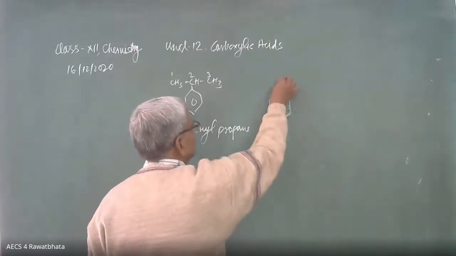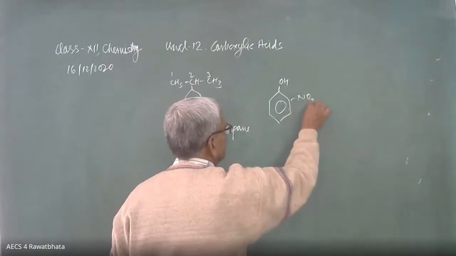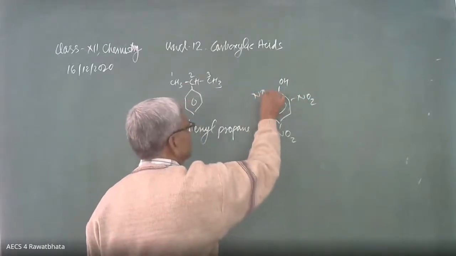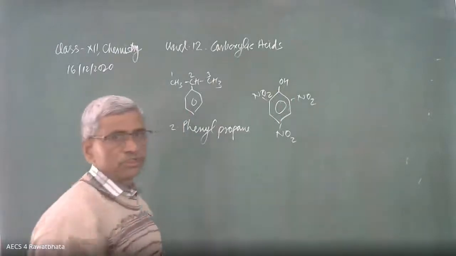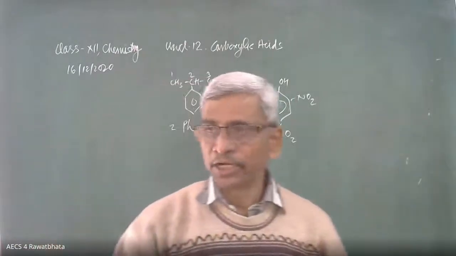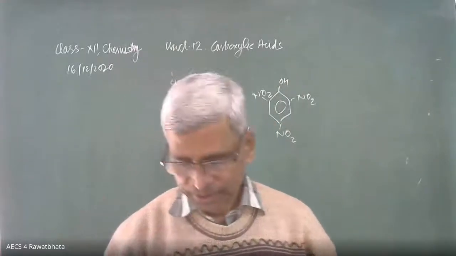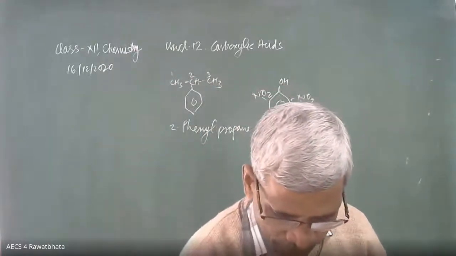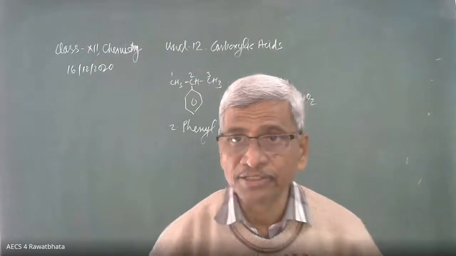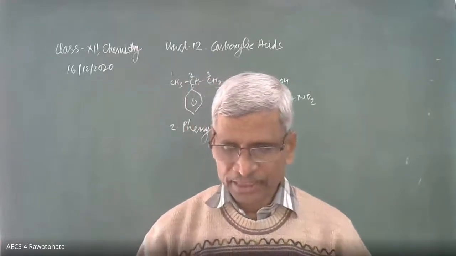Picric acid. Here is OH, and here is NO2, NO2, and here is also the same NO2. 2,4,6-trinitrophenol is the IUPAC name. Okay. Akriti has joined. Her roll number is reflecting on the screen. So this is picric acid.